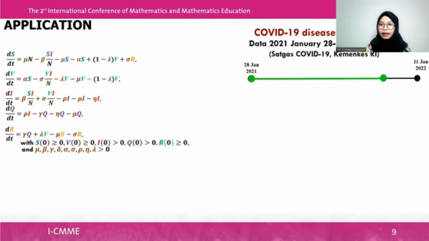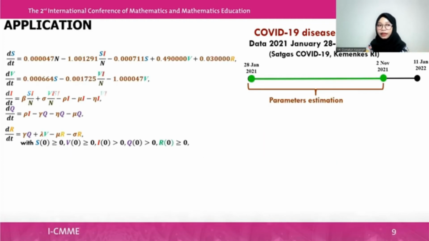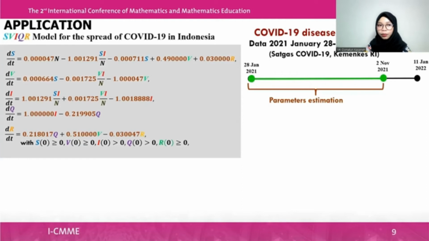We use data from 28 January until 2 November to estimate the parameters. So we get the parameters and apply them to the model, giving the SVIQR model for the spread of COVID-19 in Indonesia. The data from 28 January is used as the initial value.